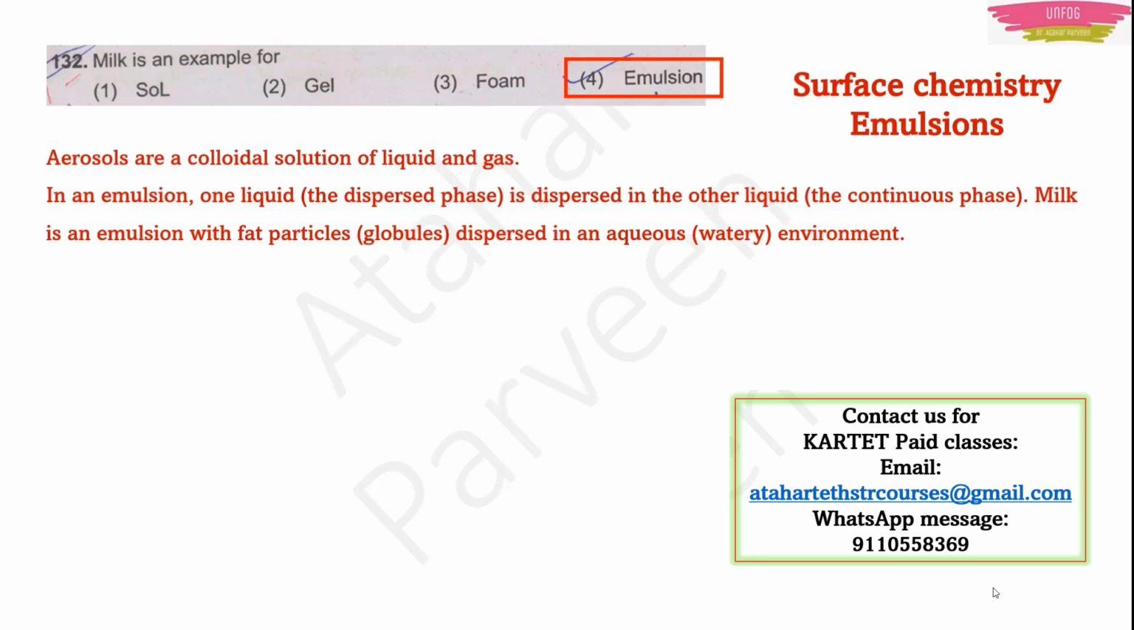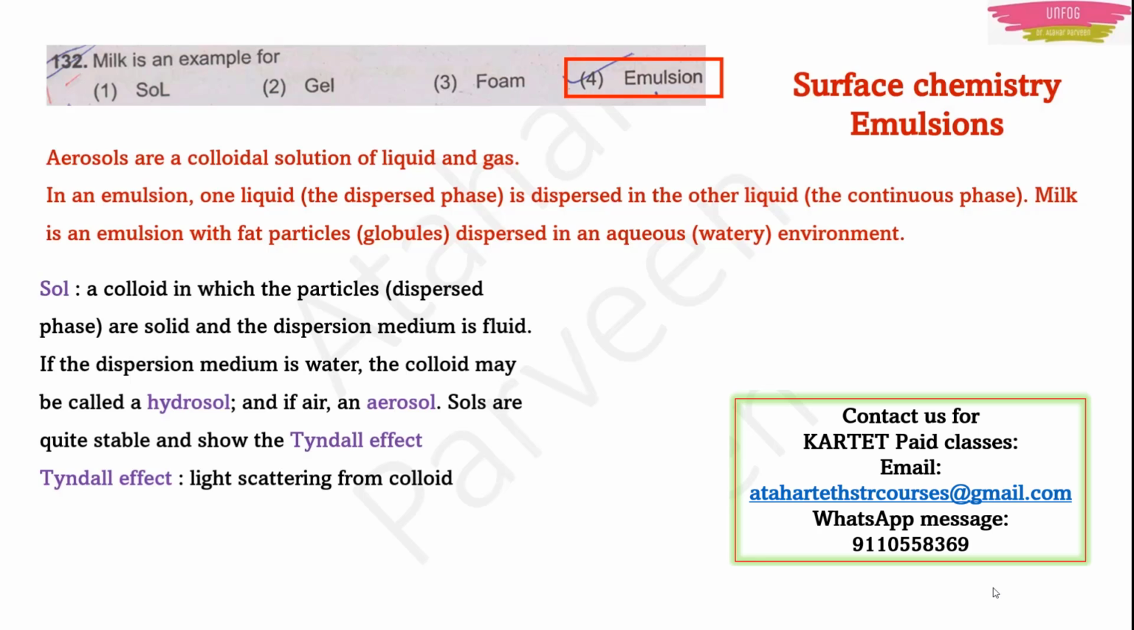Some more information I'll give with a few examples. Another type of material is known as sol. This is also a colloid, but here the dispersed phase is solid and it is mixed with a fluid. The dispersion medium is fluid here. That type of material is known as sol. If the dispersion medium is water, then the colloid is called hydrosol. And if the dispersion medium is air, then that colloid is called aerosol.